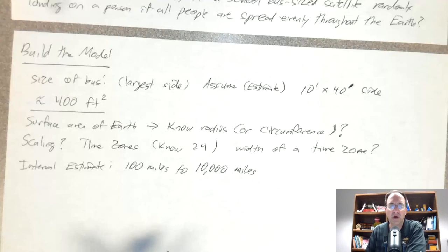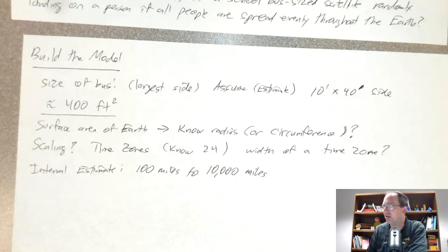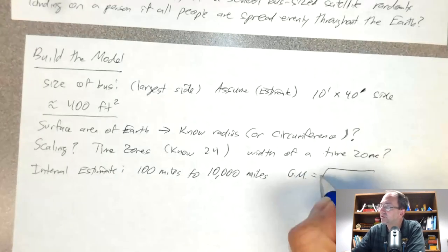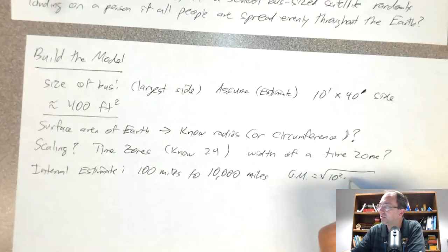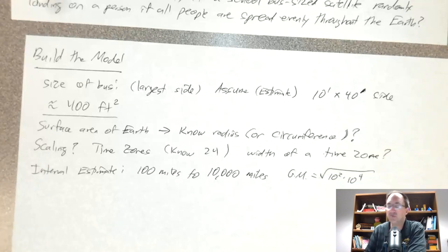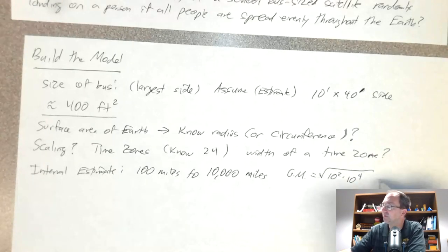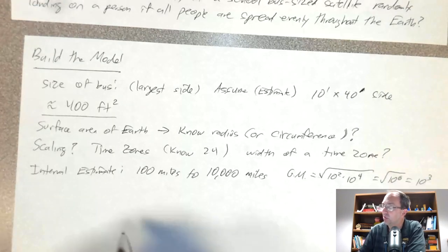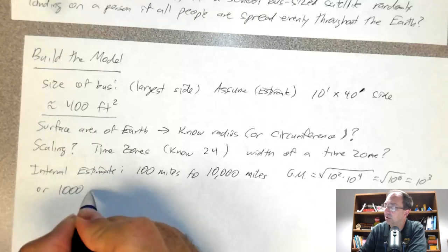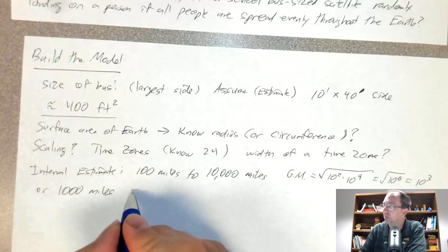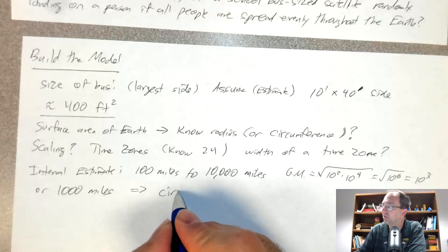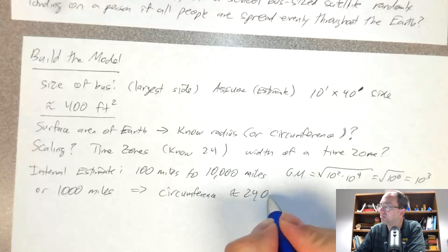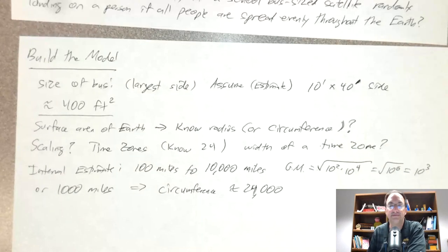And again, if you know a little bit more about the US, you might be able to zoom in on that value better. But for our purposes, we'll use this, and we'll use the geometric mean. I'll go ahead and use the scientific notation way. So the square root of 10 squared times 10 to the fourth is the same thing as the square root of 10 to the sixth, which is the same thing as 10 cubed, or 1,000 miles. Which means that the circumference of the Earth is approximately 24,000 miles, since we have 24 time zones.